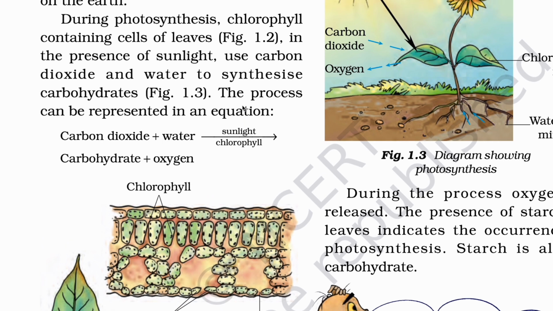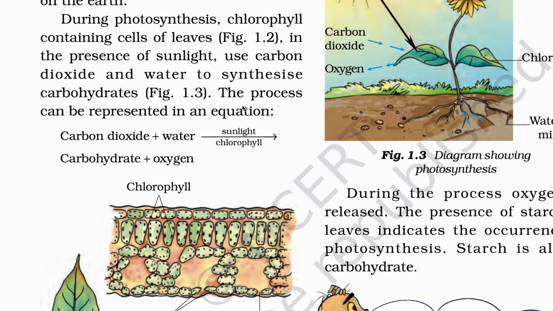During photosynthesis, chlorophyll contained in the cells of leaves, in the presence of sunlight, uses carbon dioxide and water to synthesize carbohydrates. The process can be represented in an equation. Carbon dioxide plus water, in the presence of sunlight and chlorophyll, makes carbohydrates. The sunlight works on the chlorophyll, with the help of carbon dioxide.